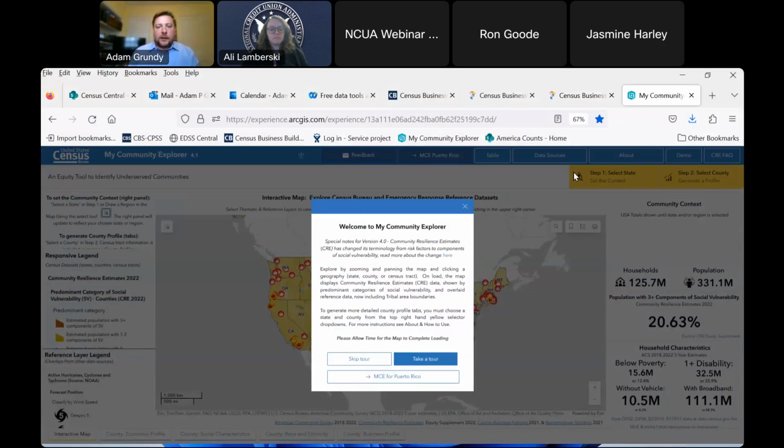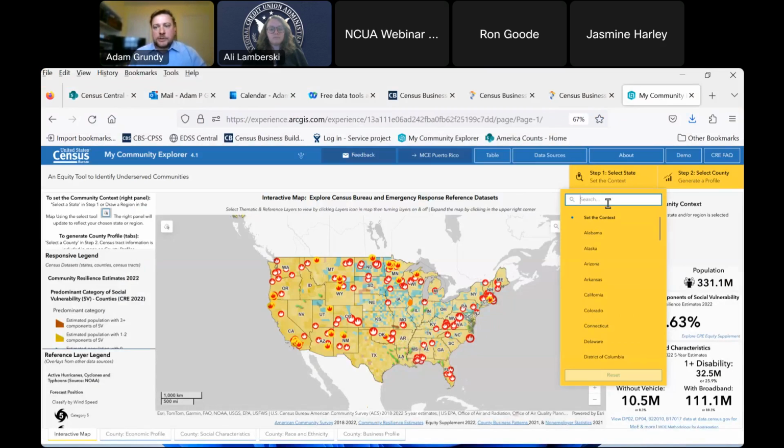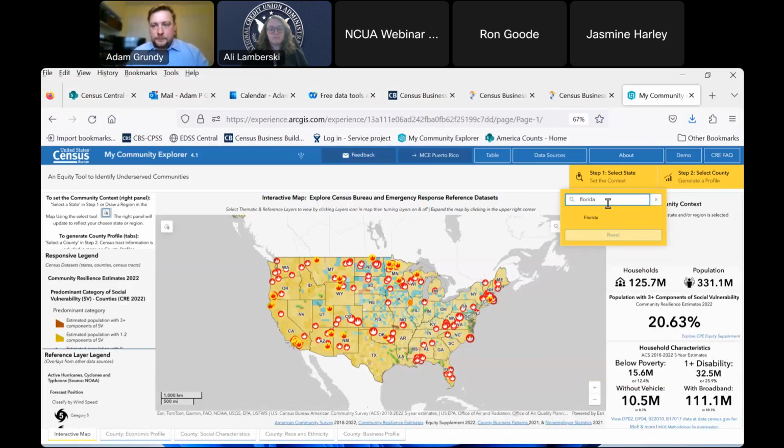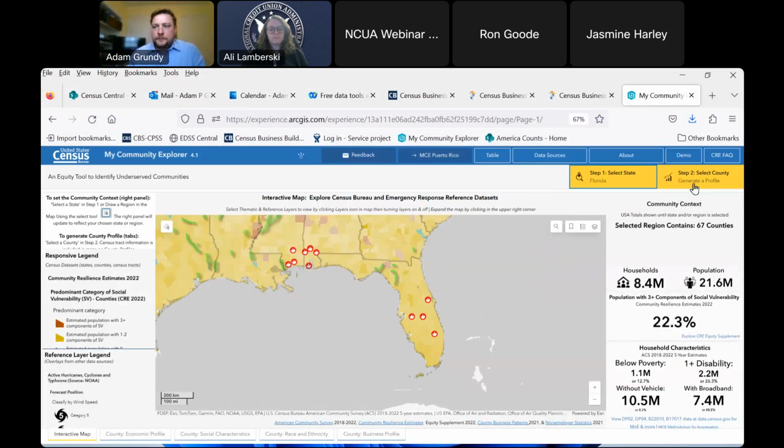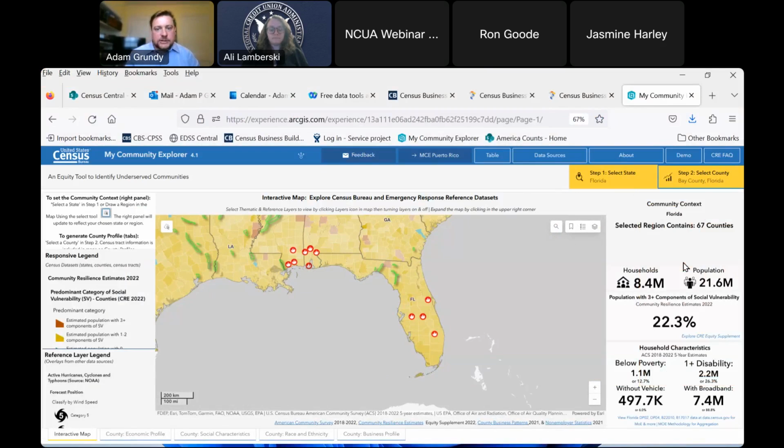So if I go to My Community Explorer and I go to certain geographies within it, I'm going to start first by selecting a state. So I'm going to start with the state of Florida. And now I'm going to select a secondary geography or a county level. Once I do that, I'm going to select Bay County, Florida, just for this example. So a couple of different things you can see on this map are different examples of ongoing wildfires.